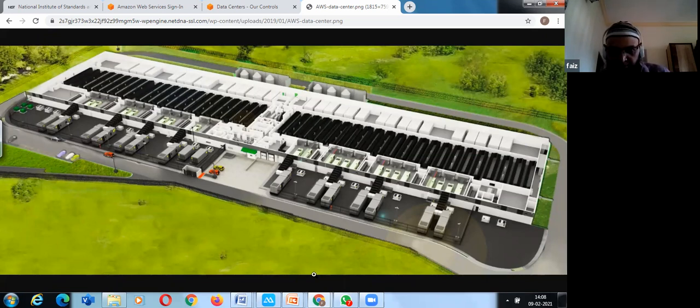So I just wanted to share this with you. You can also go into Google and type AWS data center. In the images part, you'll get this.